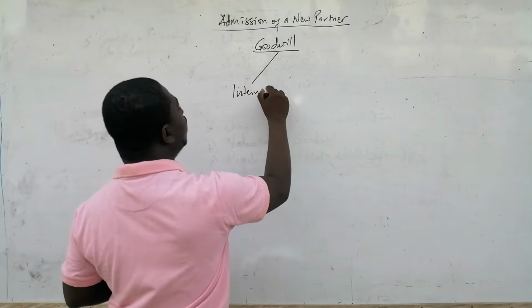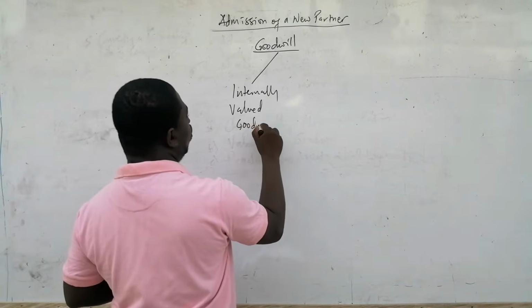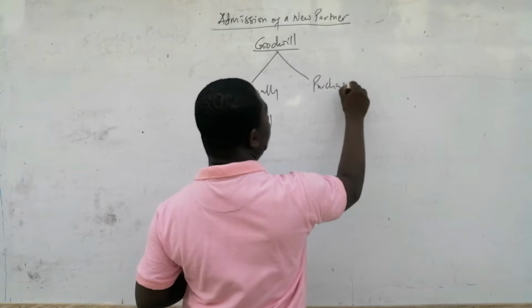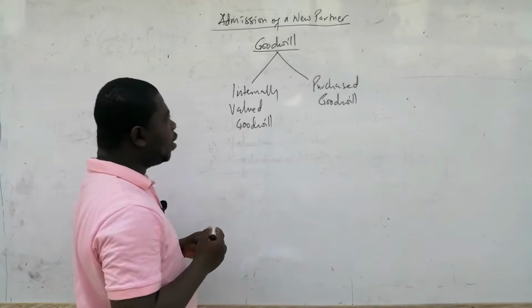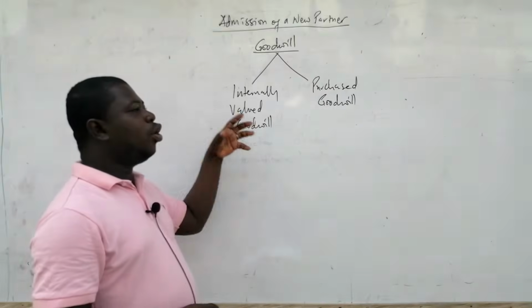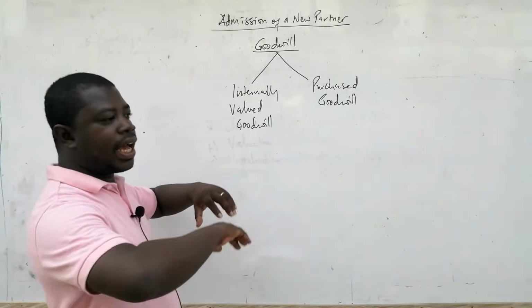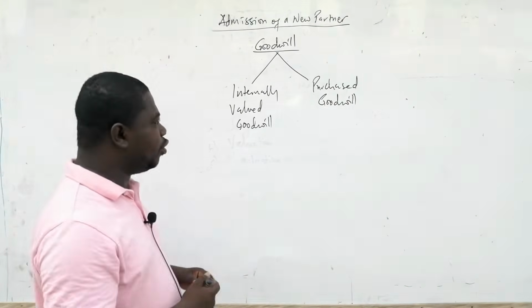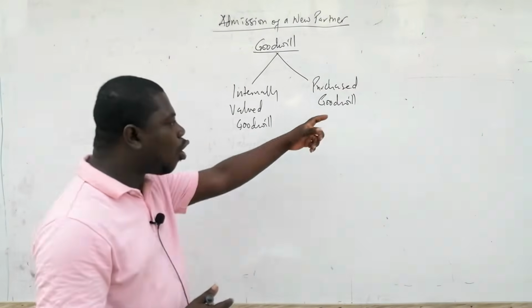internally valued goodwill, and then we have the purchased goodwill. Internally valued goodwill is when the business themselves look at their situation and value the goodwill, identifying the factors that are enabling them to operate successfully, and it has a value. And so it's an intangible non-current asset. They value it themselves, or there is the purchased goodwill.